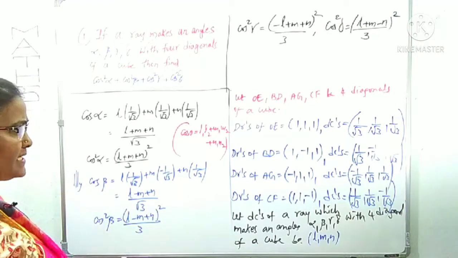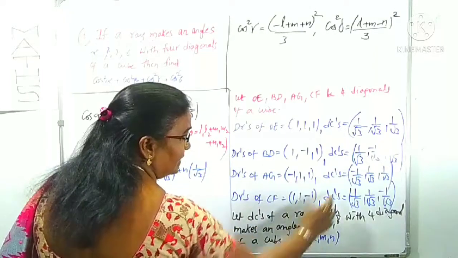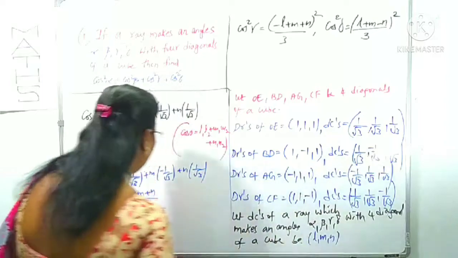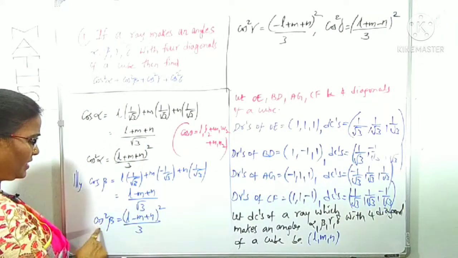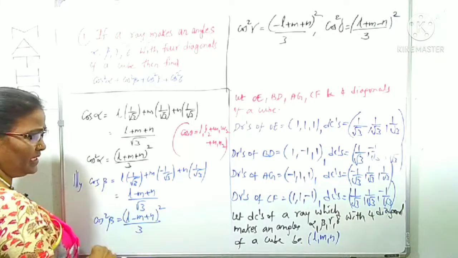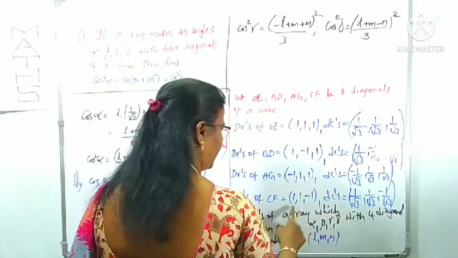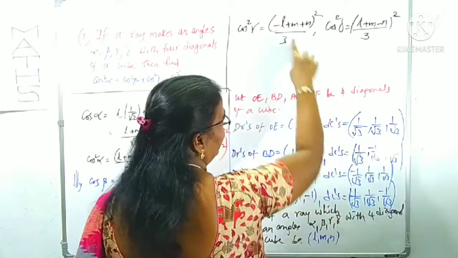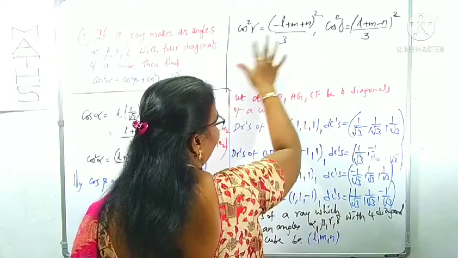Similarly, cos beta is the angle made by this ray with the next diagonal BD, that is L minus M plus N by root 3, because of the minus sign. Cos square beta is L minus M plus N whole square by 3. Similarly, cos square gamma is minus L plus M plus N whole square by 3. Similarly, cos square delta. These 4 are ready.